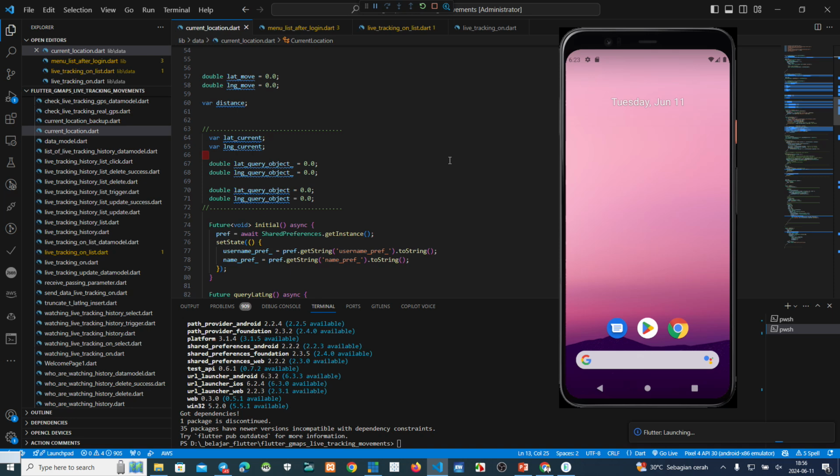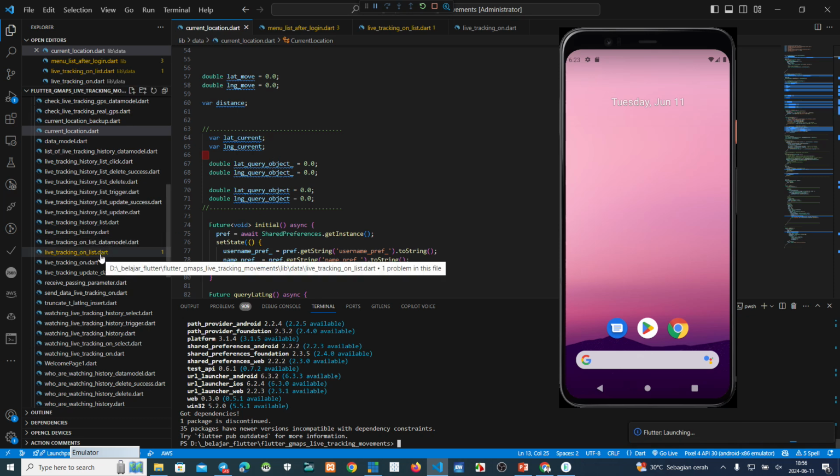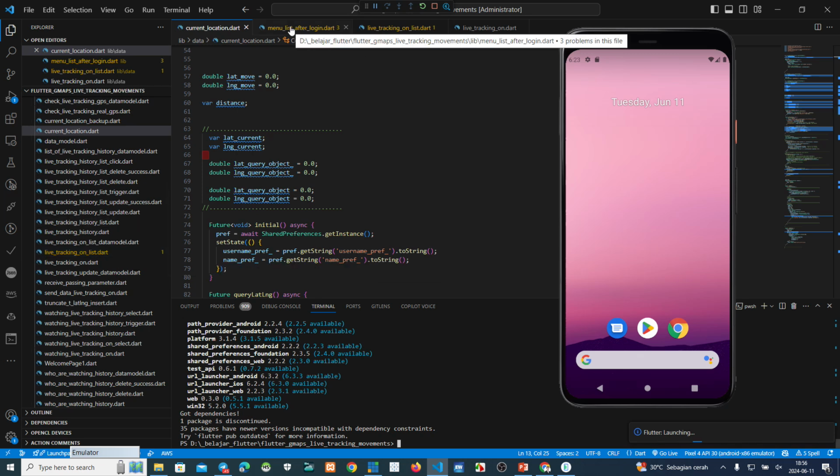I think it's okay. We know why the application did not run the previous time: because we have a wrong script on this menu list after login.